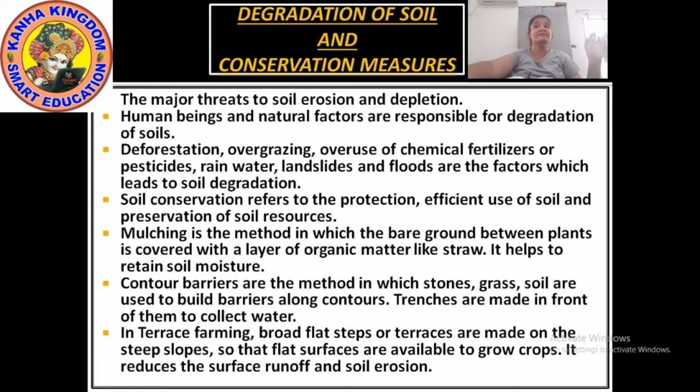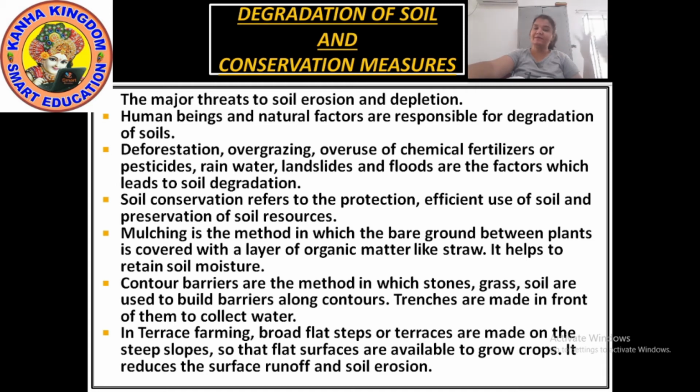Factors which lead to soil degradation are, now, what kind of factors are there? The soil degradation can be by deforestation. Deforestation means cutting down of trees. Overgrazing, where the animals are being sent to graze, and when the land is overgrazed, that can also lead to degradation of soil.